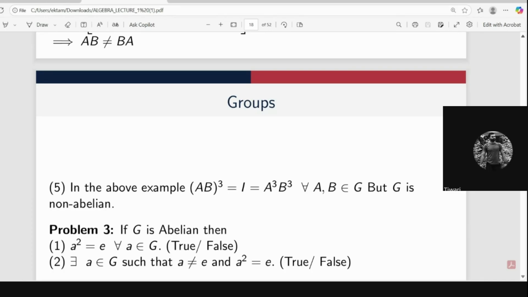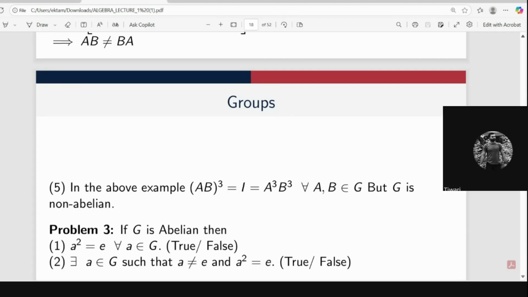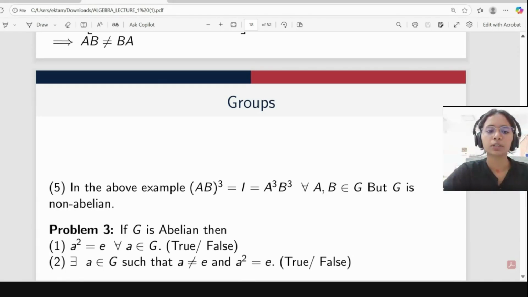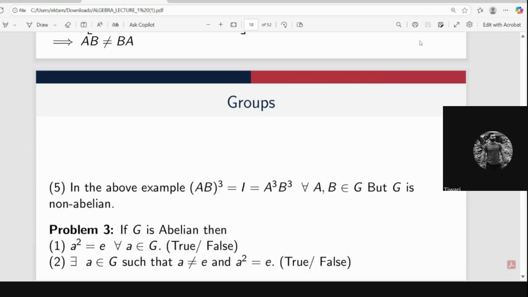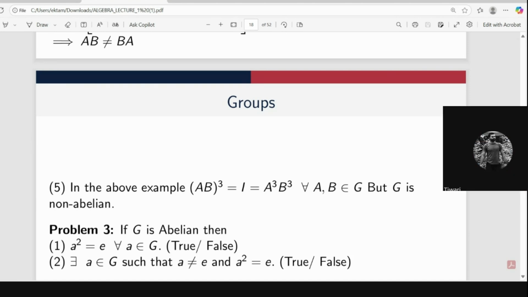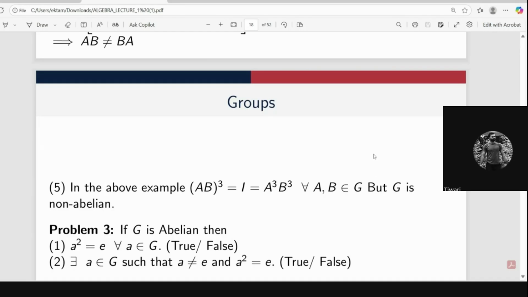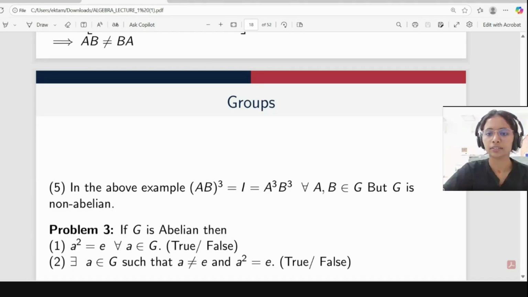Ma'am, take a cyclic group, Z7. So can you give some example in Z7? Take 6. Okay. What about others? What about the second part? This is not true also. If we take odd order, then there does not exist any element such that A square equals E. Yeah. Okay.